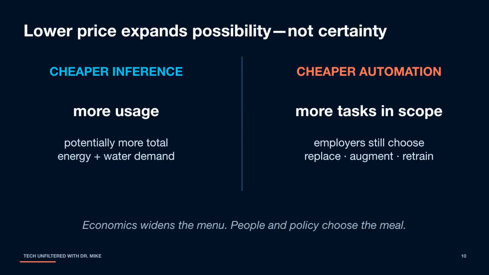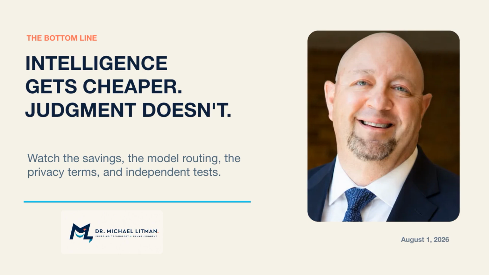There is an energy consequence too. Cheaper inference does not automatically reduce electricity or water use. When prices fall, usage can grow faster than efficiency improves. Total resource consumption may rise even while the cost of each individual request falls. Nor does this price war automatically destroy the frontier laboratories. Lower prices can create much more demand. Companies can still charge for premium reliability, private data, integrated tools, enterprise controls, and agents that organizations trust with consequential work. Here's what to watch.